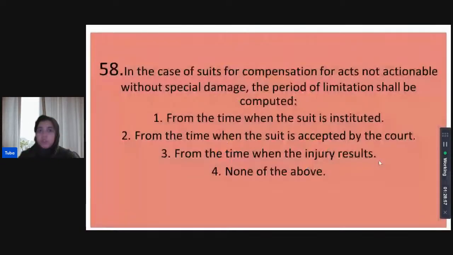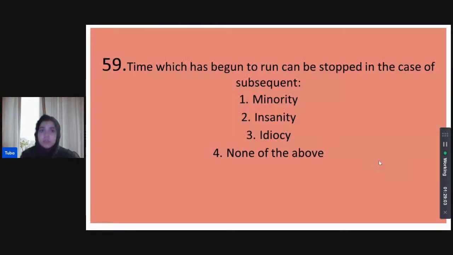So Karan, no, not from when the suit is accepted by the court, but from the time when the injury itself results. Time which has begun to run cannot be stopped in the case of subsequent minority, in the case of subsequent insanity, in the case of subsequent idiocy, or in the case of subsequent none of the above. What is the correct answer here? A very interesting question. Time which has begun to run can be stopped in the case of subsequent.